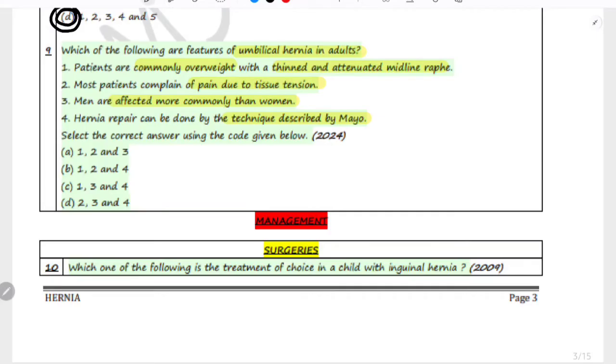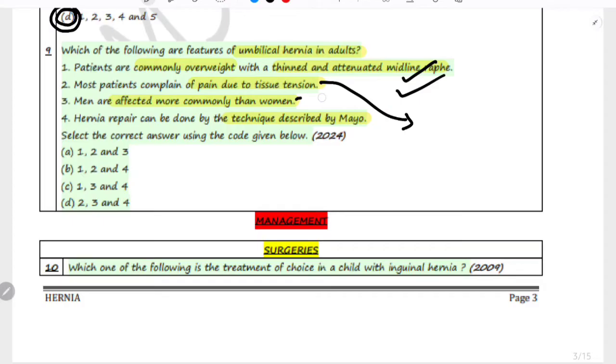So patients are commonly overweight with thinned and attenuated midline raphe. This is a correct statement. Most patients complain of pain due to tissue tension. So this is also a correct statement, as the stretching of tissue causes discomfort.